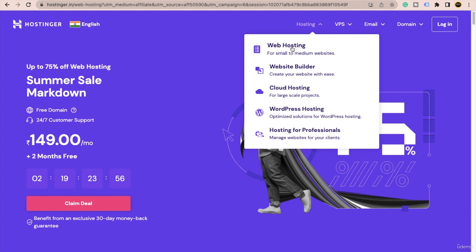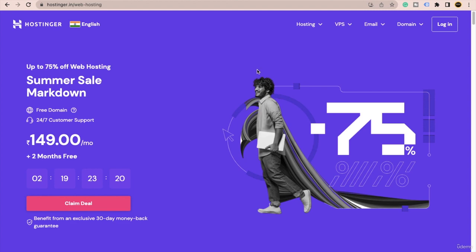Okay, so now I am going to tell you how you can buy web hosting, and inside this web hosting you can upload your applications, your WordPress as well. If you buy the WordPress hosting, it will only be optimized for WordPress, right? But in case in future you want to add some applications, web hosting is a very good solution. And don't worry, inside web hosting you can also add your WordPress very easily and it will work like butter, very smoothly. So always go with this web hosting plan, okay.